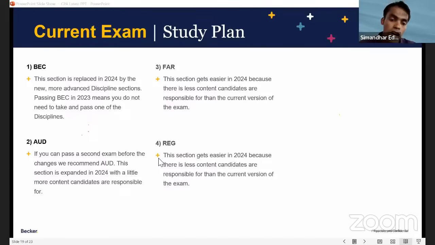The moment you know the accounting, the business, the disclosures, you can do ISC, you can do TCP, and all those things, right? So FAR will be our first choice to go in for 2024 and to write my exam immediately in January. This is one of the sections which I will target. Second would be audit. Third would be regulation. And fourth will be a discipline, based on whichever discipline.